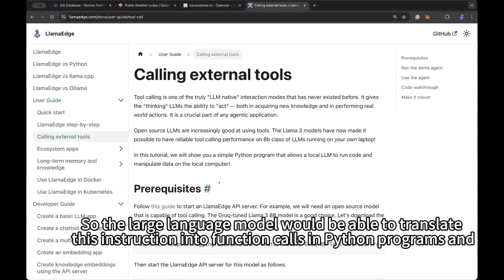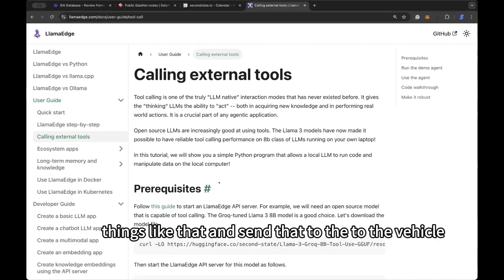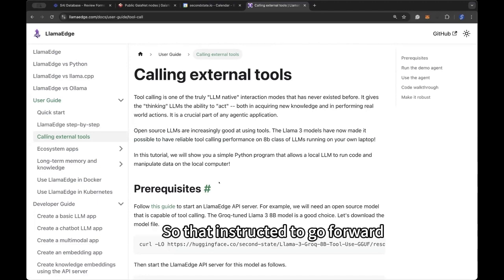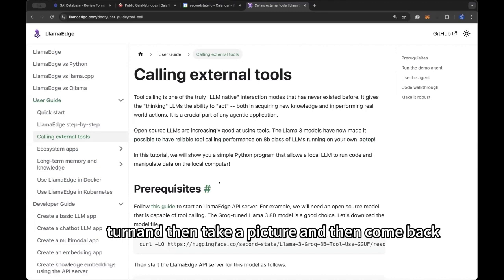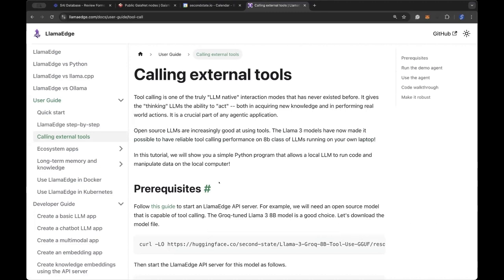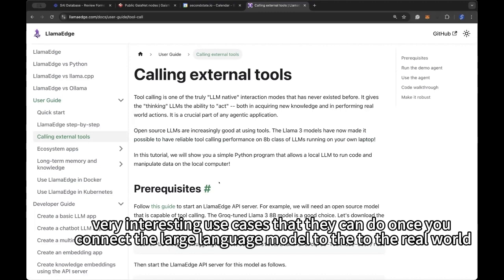So the large language model would be able to translate this instruction into function calls in Python programs and things like that, and send that to the vehicle so that it's instructed to go forward a certain distance, and then turn and take a picture and then come back, right? So there are lots of very interesting use cases once you connect the large language model to the real world, right?